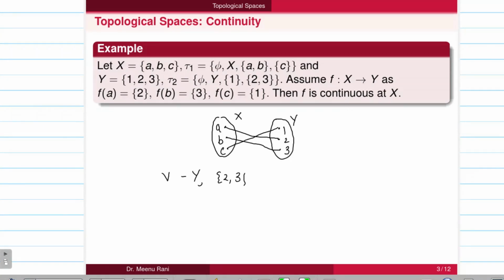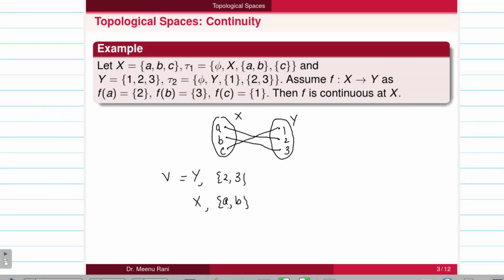So these are V. There exists an open set in X containing element a. So the open sets in τ1 are X and {a, b}.